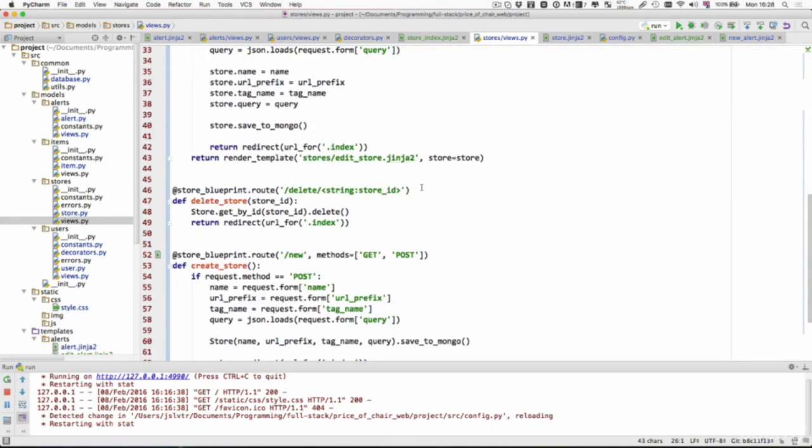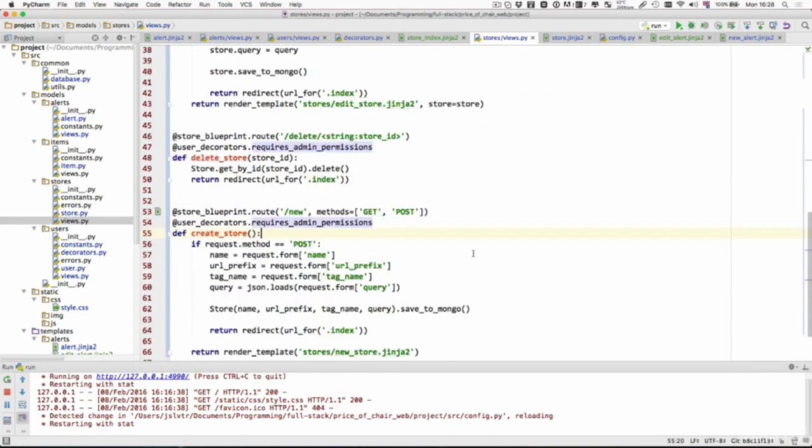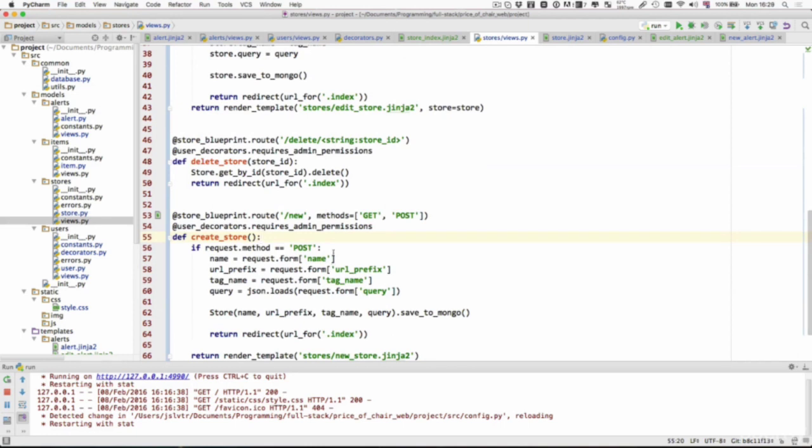And then we're going to make sure that is there as well, and there. So now, even if someone that is not an admin accesses the page, they won't be able to go in. They'll actually get redirected to the login page. Okay, so in the next video, let's verify that everything is working, and we're pretty much at the end of this section. I'll see you in the next video.